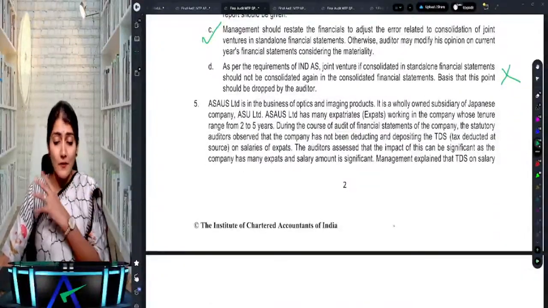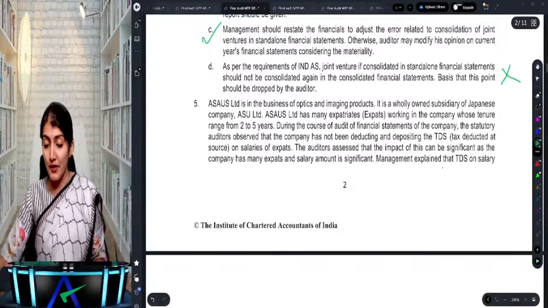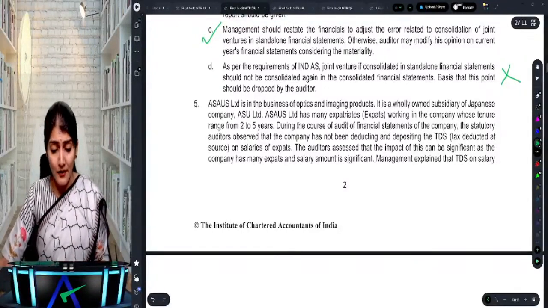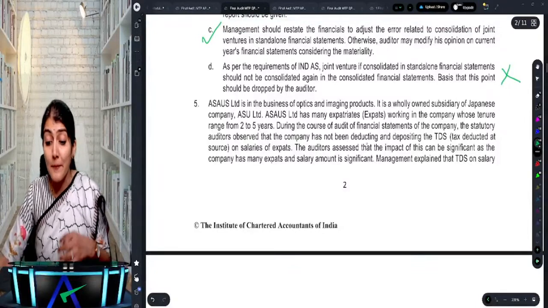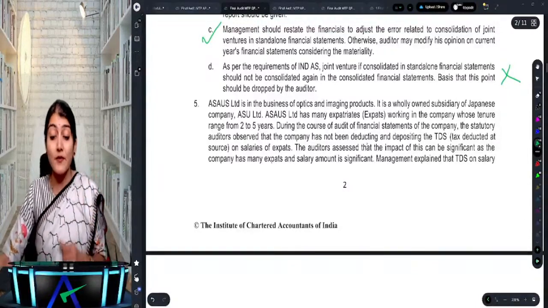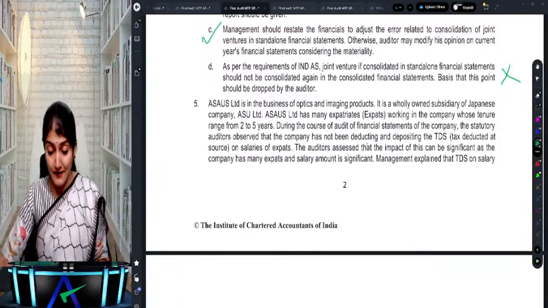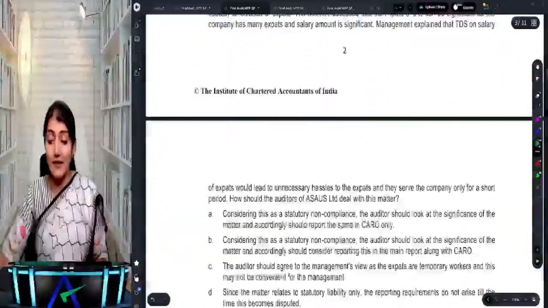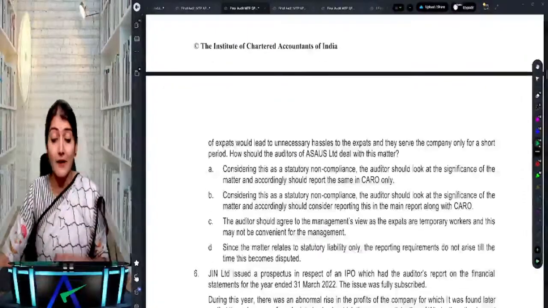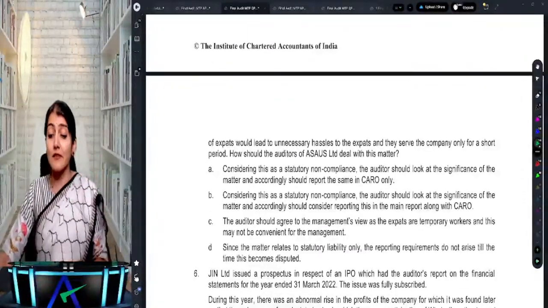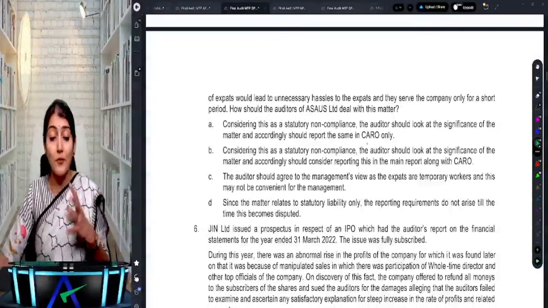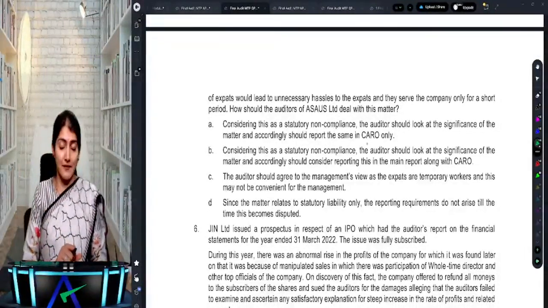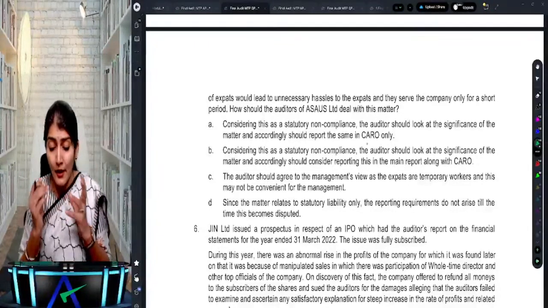Okay, ASOS is in the business of optics and imaging products. It's a wholly owned subsidiary of a Japanese company. During the course of audit, the statutory auditor observed that the company has not been deducting and depositing the TDS on salaries of expats. The auditor assessed that the impact of this can be significant. Management explained that TDS on salary of expats would lead to unnecessary hassles to the expats and that they serve the company only for a short period. How should the auditors of ASOS deal with this matter? Right? So there is a non-compliance with the law and regulation.